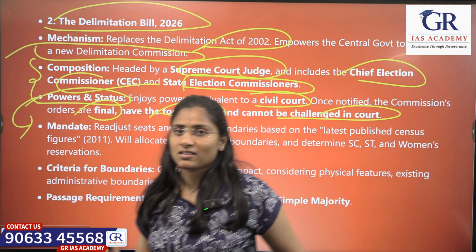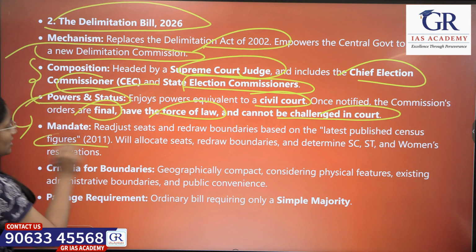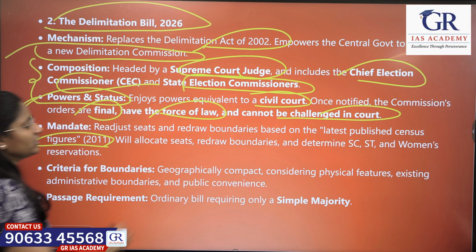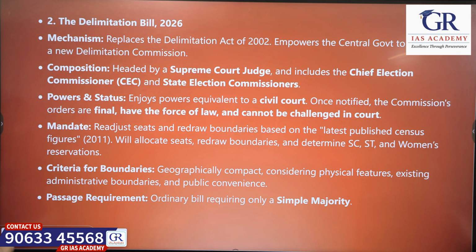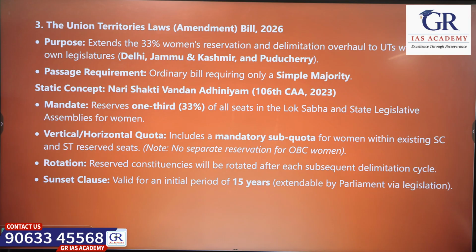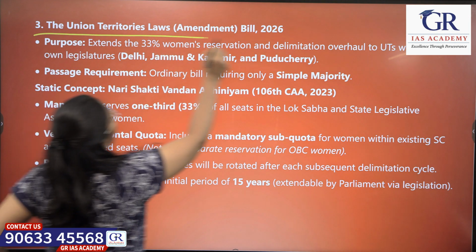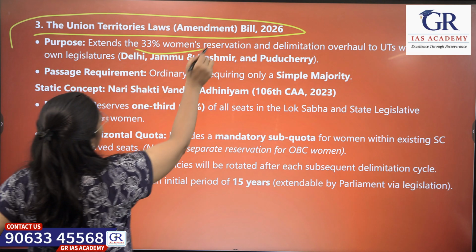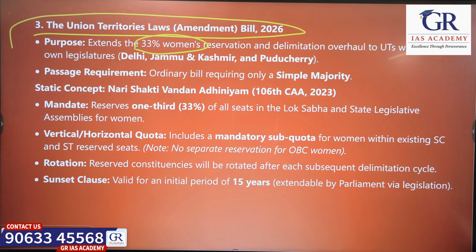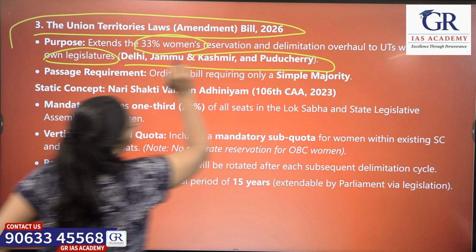Based on the census, especially the 2011 census, they want to redraw the boundaries and the constituencies will be determined. So that is about this amendment. Moving to the next amendment bill, the Union Territories Laws Amendment Bill 2026. So they want to implement 33% reservation for the legislatures as well, like Delhi, Jammu and Kashmir and Puducherry.